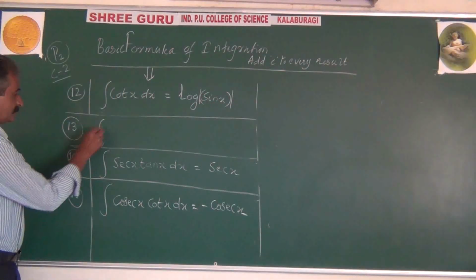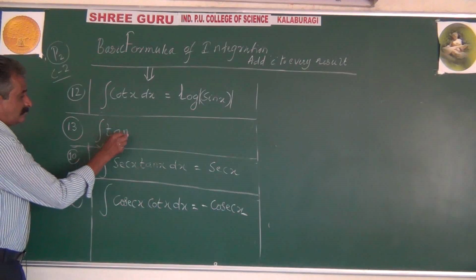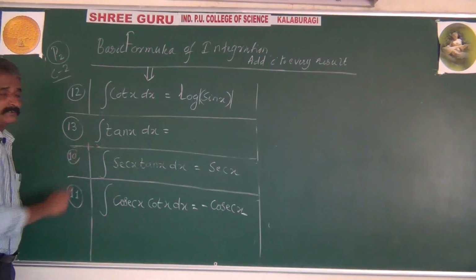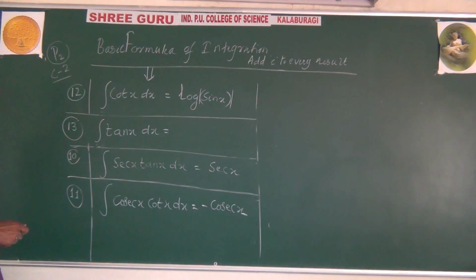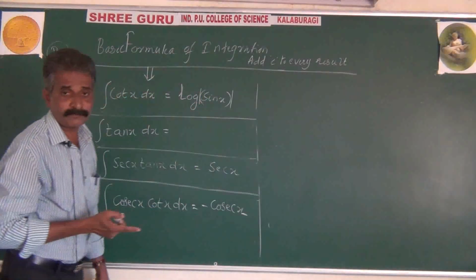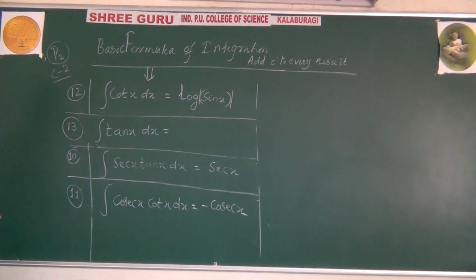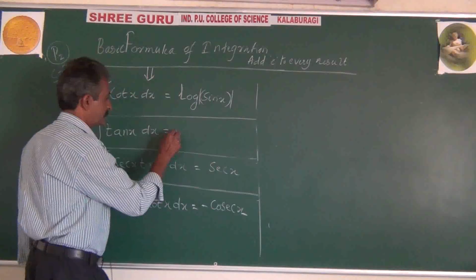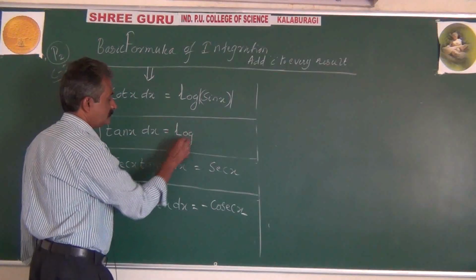Integration of tan x. Some of you may think it is secant square x. If you think like that, you are totally wrong. Integration of tan x does not equal secant square x. No doubt, differentiation of tan x is secant square x. But integration of tan x will not be secant square x. It is actually log of secant x. Log sec x.